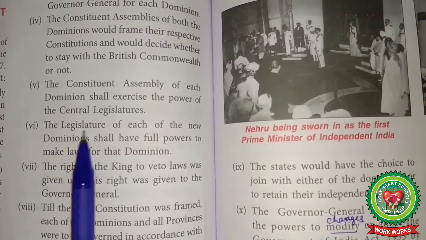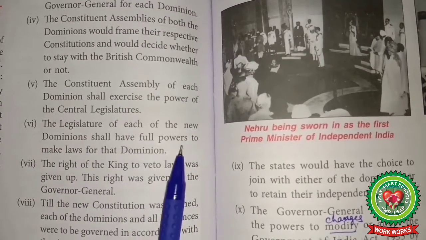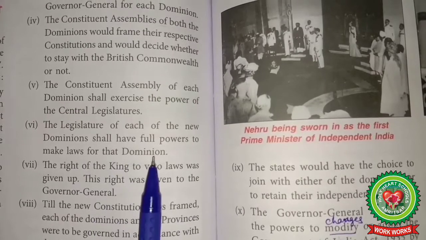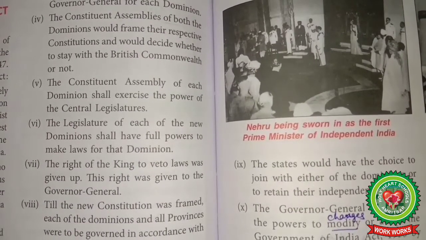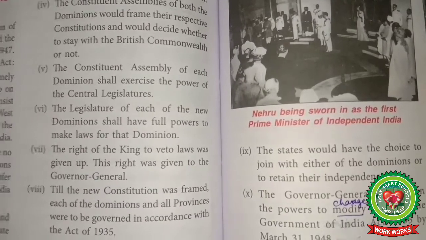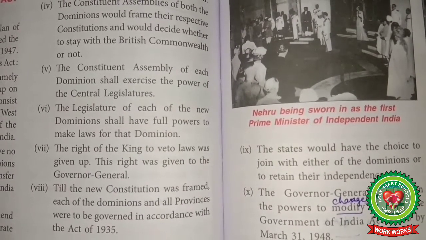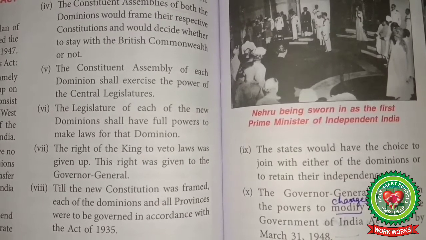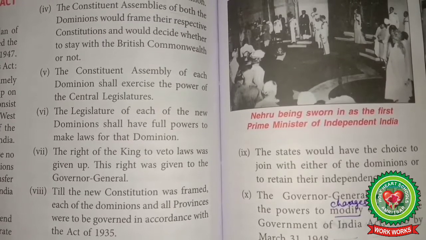Number 6. The legislature of each of the new dominions shall have full powers to make laws for that dominion. Both dominions would have sovereign legislatures having full powers to frame laws for their respective countries. No law passed by the British Parliament after 15th August 1947.